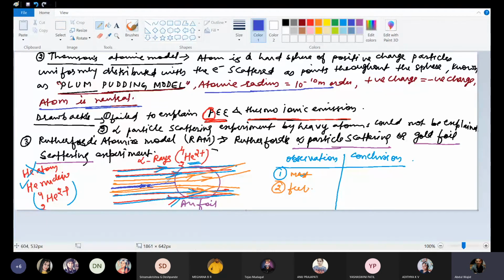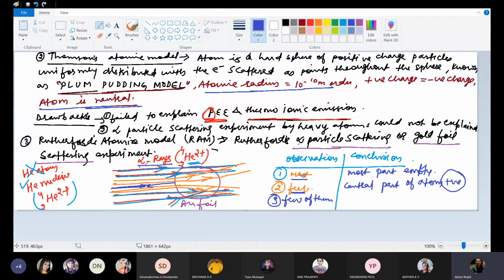What is the meaning of the first observation, that most of the alpha rays passed straight through the gold foil? It means most of the part of an atom is empty. A few alpha rays getting deviated means the central part of the atom is positively charged. Alpha rays are positively charged and the central part is also positively charged. Since both are similarly charged, there will be deflection from the central part.